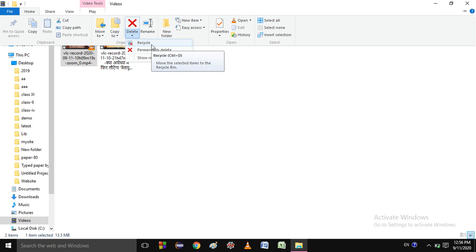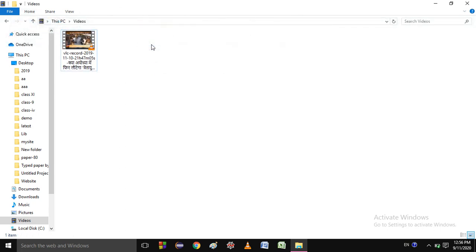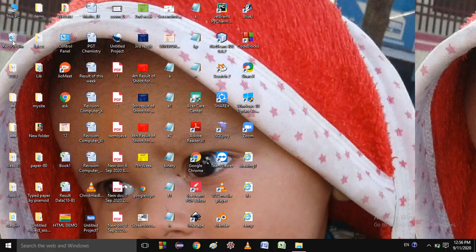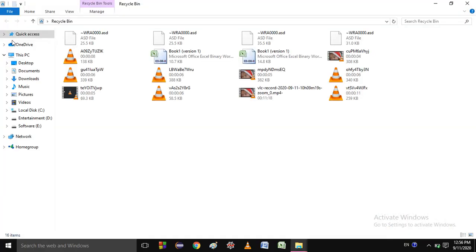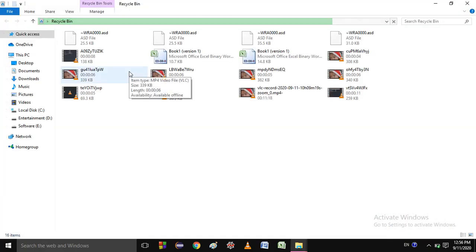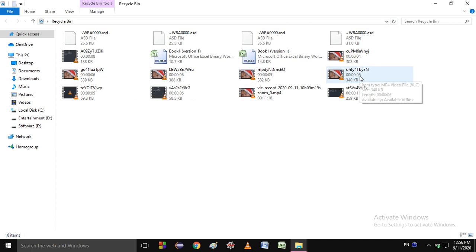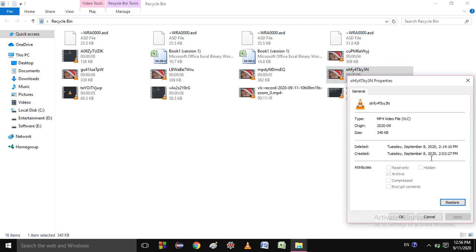Suppose I will do it for you. Suppose I have deleted from here, and I go to the recycle bin here, and I come to here, and you can see the files which I have deleted. I didn't remember. Restore. So the option is restore.